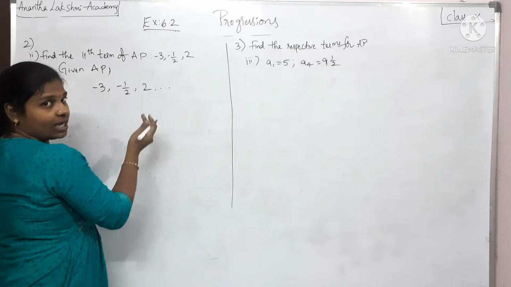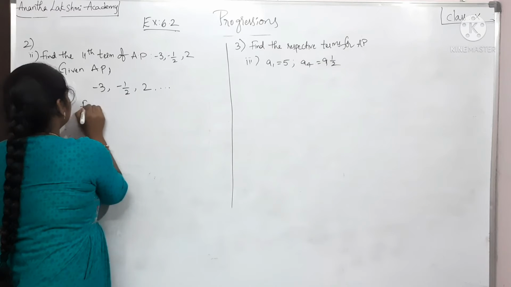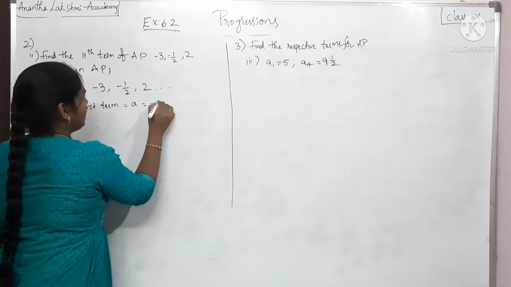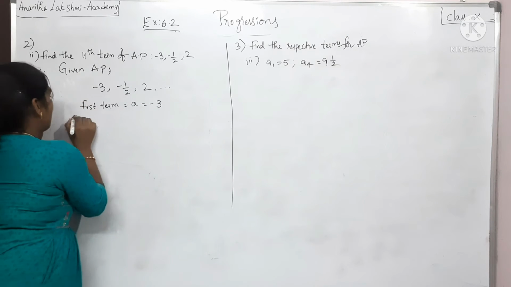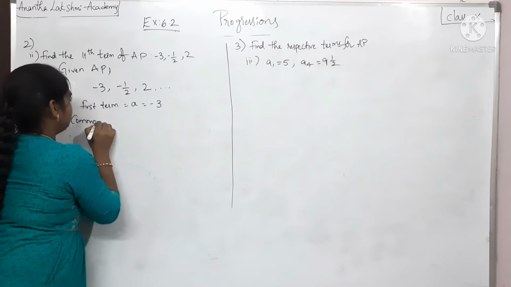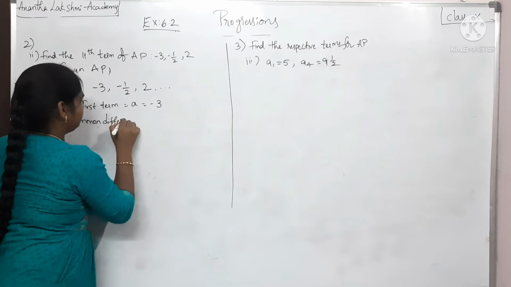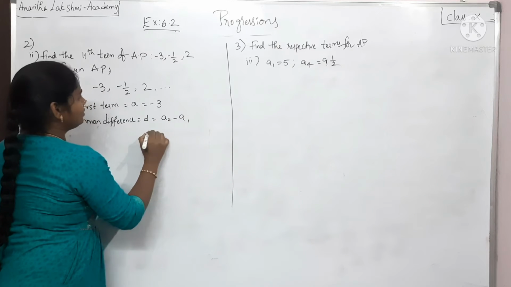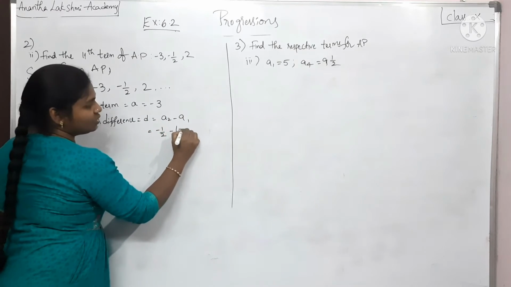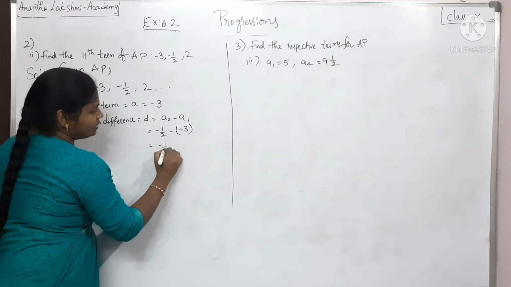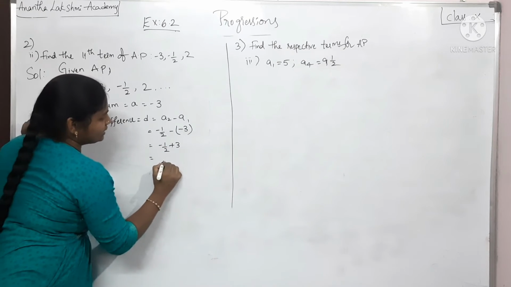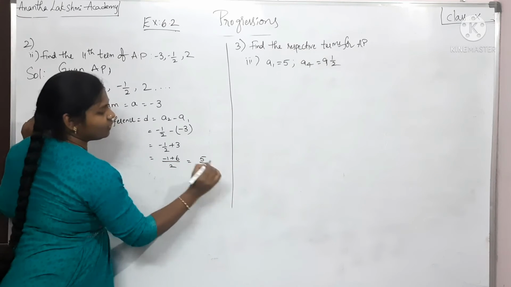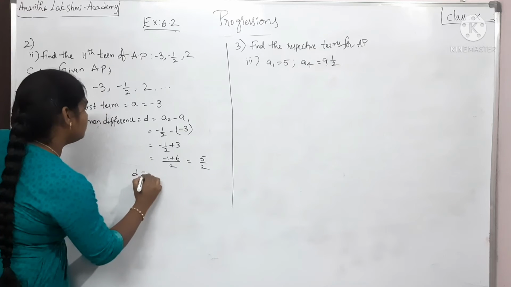So from this, what can we draw? First term A is equal to minus 3. Next, common difference D is equal to A2 minus A1, right? So this becomes minus 1 by 2 minus of minus 3, minus 1 by 2 plus 3. As you take LCM, this becomes minus 1 plus 6 over 2. This is nothing but 5 by 2. So D is equal to 5 by 2.